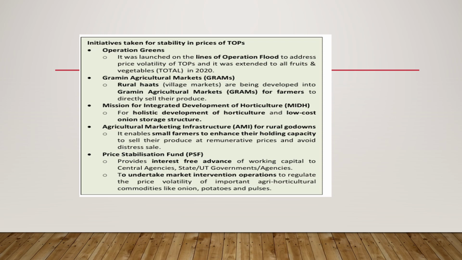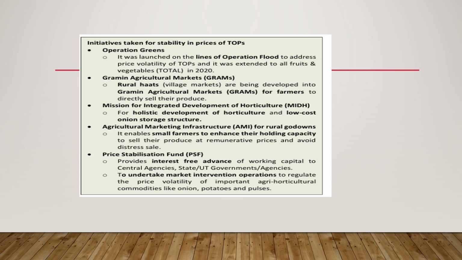Then we have Mission for Integrated Development of Horticulture for holistic development of horticulture, and low cost onion storage structure. We have Agricultural Marketing Infrastructure, AMI, for rural godowns. It enables small farmers to enhance their holding capacity to sell their produce at remunerative prices and avoid distress sale.